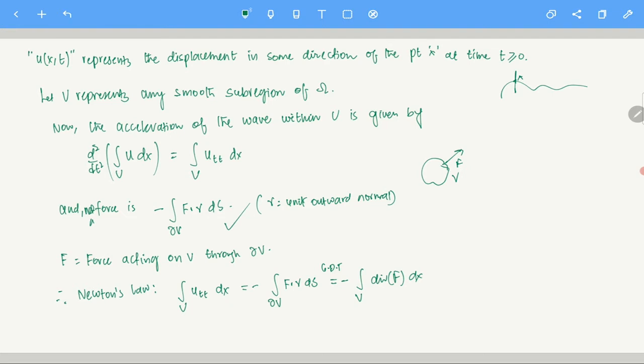So you have, for any smooth subregion v, the integral over v of u_tt equals minus the integral over v of divergence of F dx. So what does that say? For any smooth subdomain v inside omega, this is true. So it means that u_tt plus divergence of F has to be equal to 0. Clear? Because this holds for any smooth subregion v inside omega.